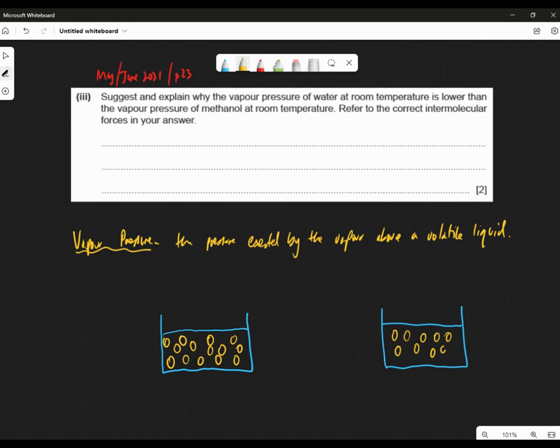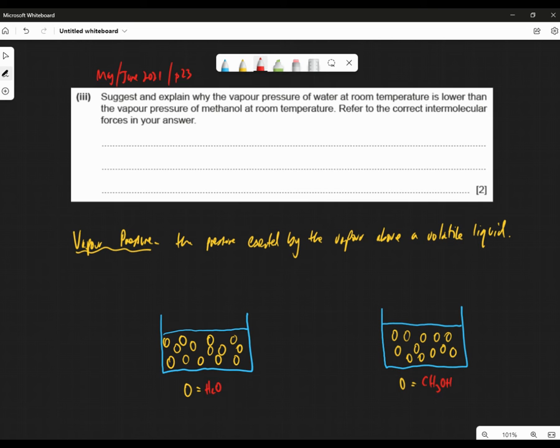And they're obviously going to be different molecules. In this one, that represents water, a water molecule. But in this one, what do they ask for? Is it methanol? Yeah. In this one, it's methanol,